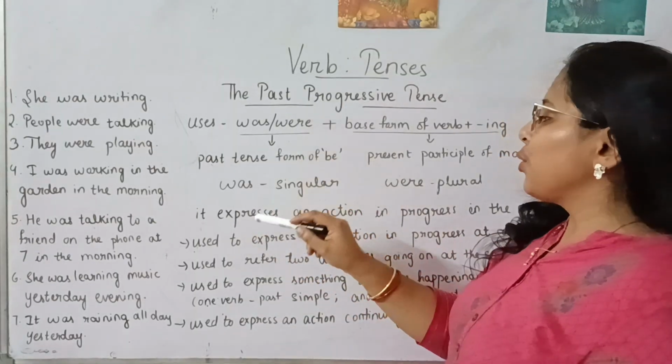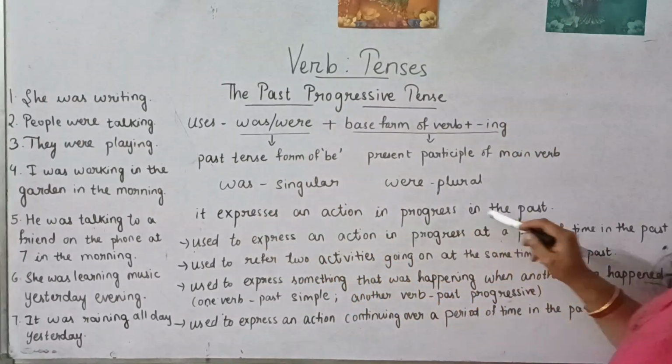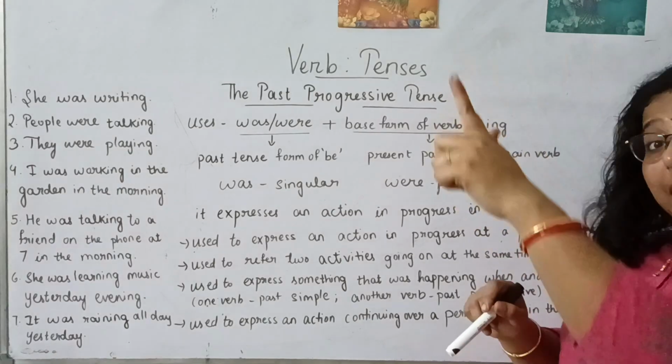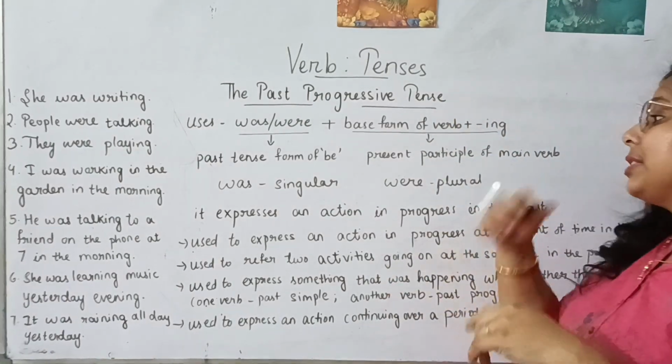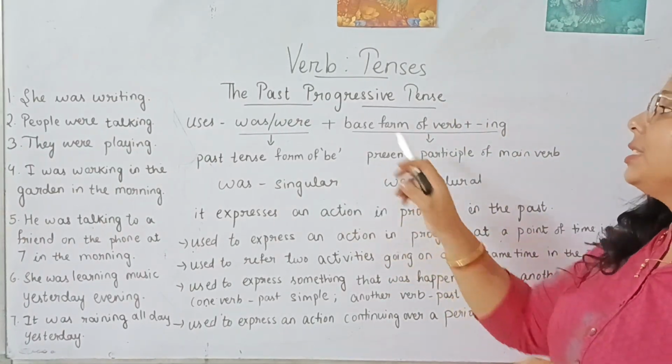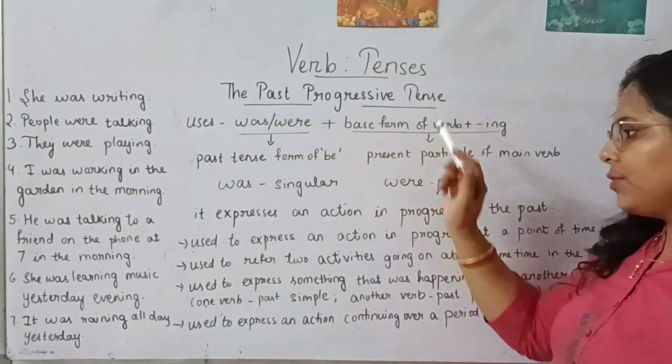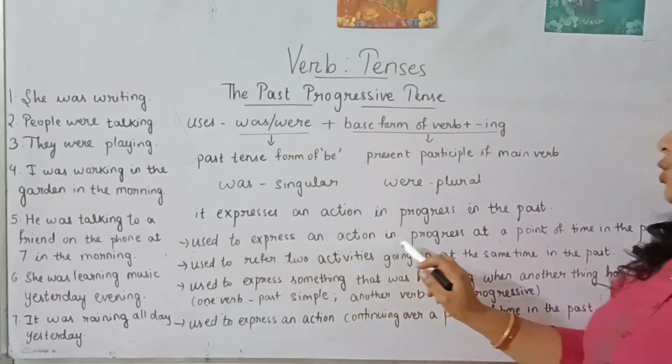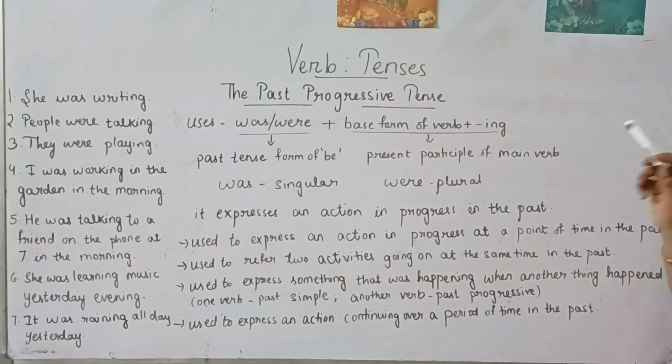And why do we use past progressive? It expresses an action in progress in the past. It was in progress in the past. Now it has no impact, but it was in the past, the action was in progress. So in those cases, we use past progressive tense. It is used to express an action in progress at a point of time in the past.